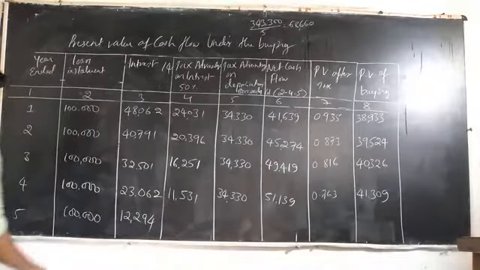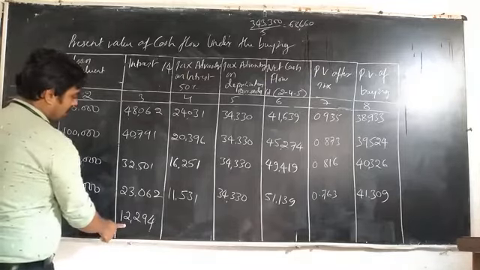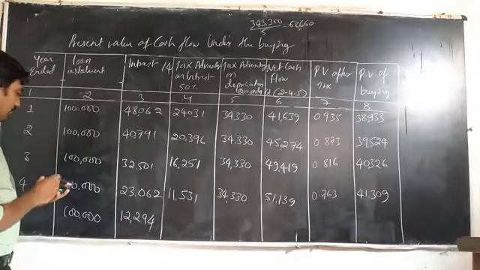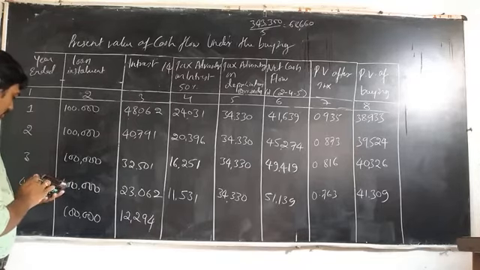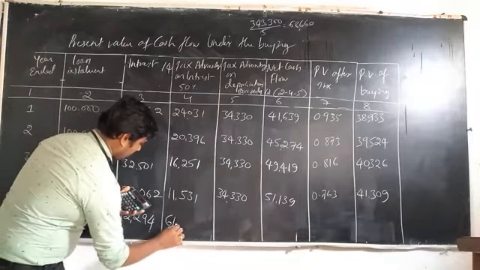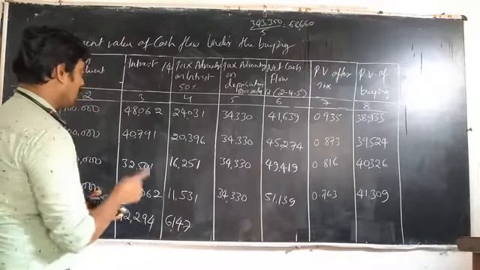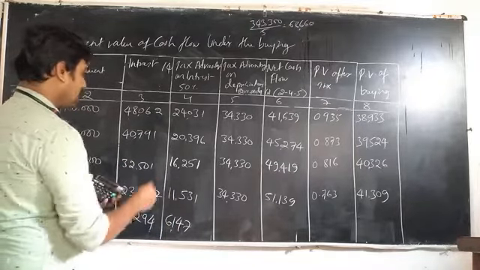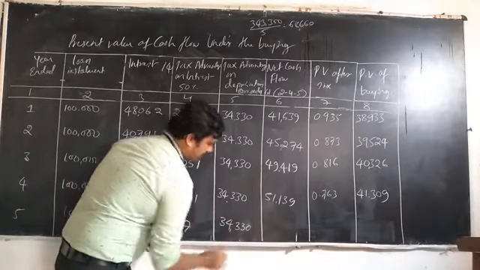And the final year, 1 lakh is the installment amount. Interest is 12,294. Tax advantage on interest is 12,294 into 50 percent, which is 6,147. Then 34,330 is the advantage on depreciation.